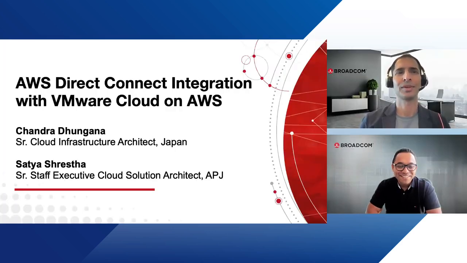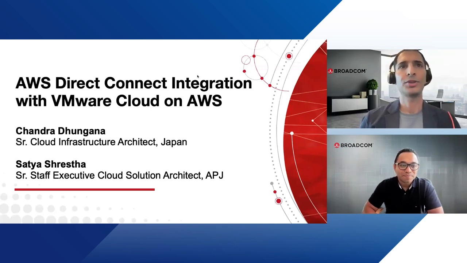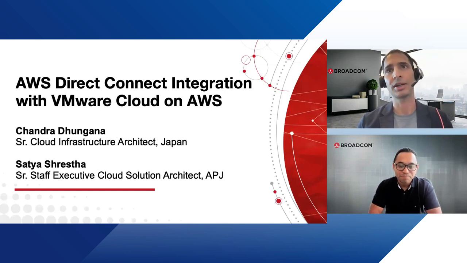Thanks for asking. Today, we have a packed agenda here, a little bit around the networking construct in AWS, and also some demo, right? So can you exactly tell us what we are going to be doing today? Thanks, Satya. In today's session, we'll talk about how we integrate VMware Cloud on AWS with the VPC, right? So especially Direct Connect integration with VMware Cloud on AWS.